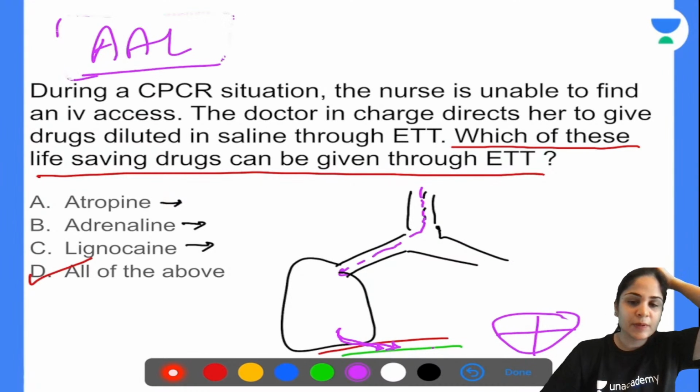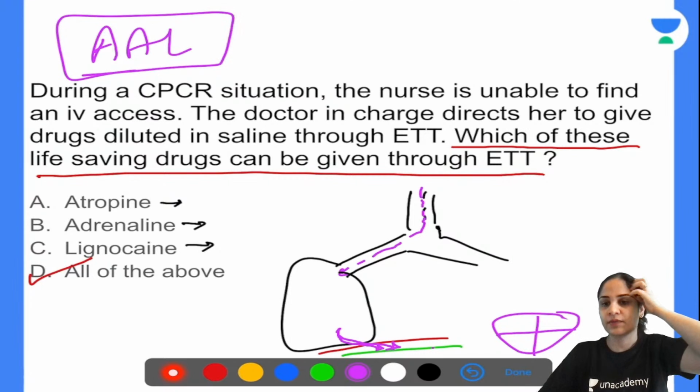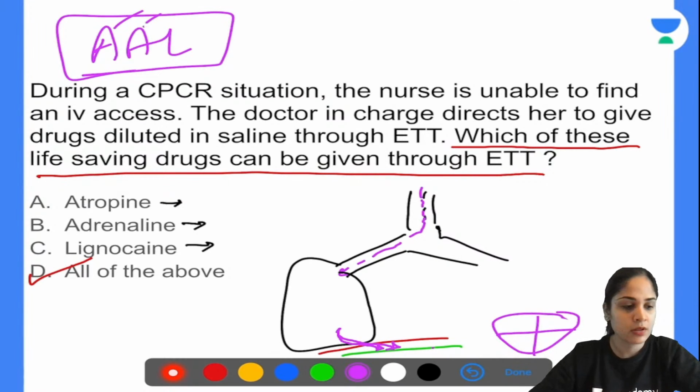Now, can anyone tell me what are the dosages of these drugs whenever you give them in a CPCR situation? You should know the dose of these three drugs, because they are very, very important in CPR. So, can anyone tell me the dose of atropine, dose of adrenaline, dose of lignocaine? Anyone, do you know the doses of all of these drugs?